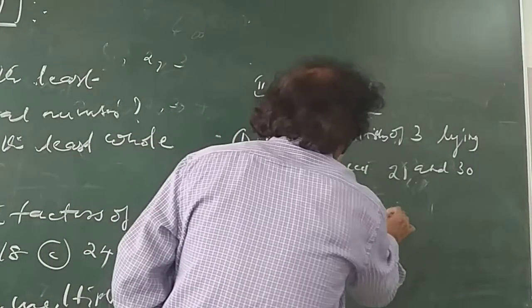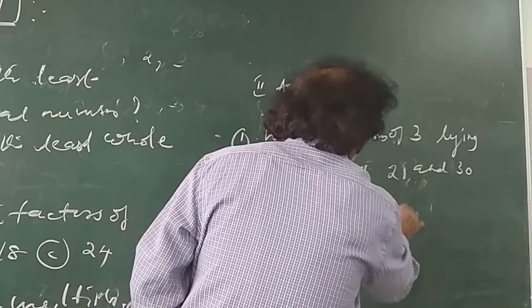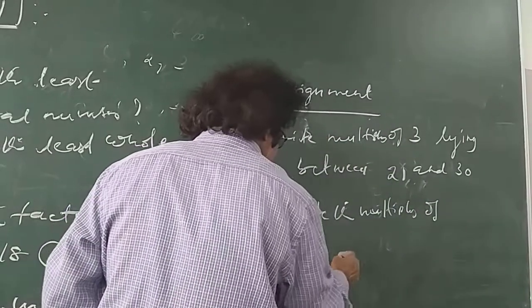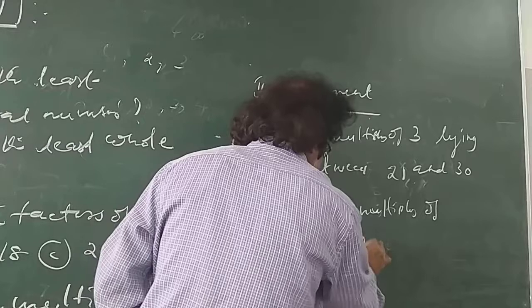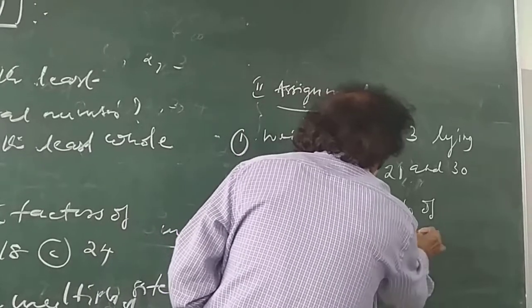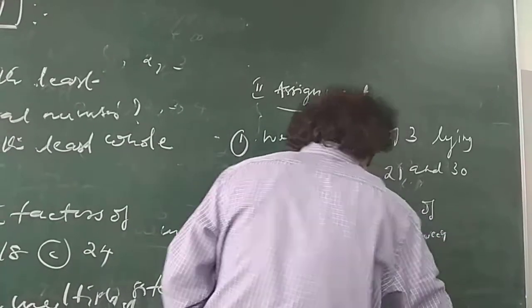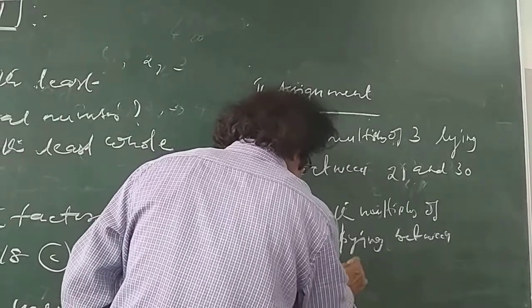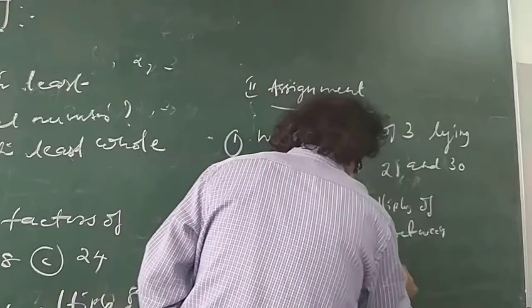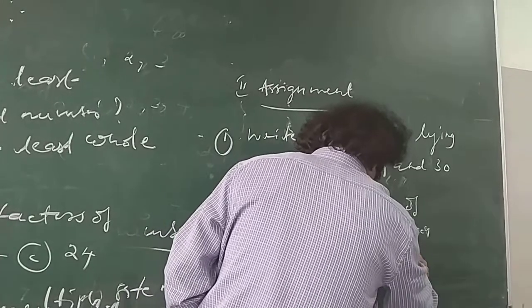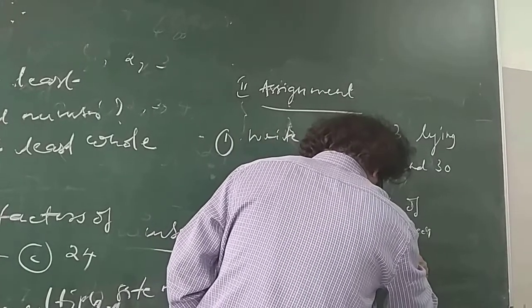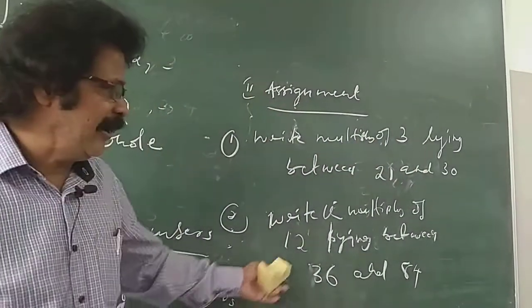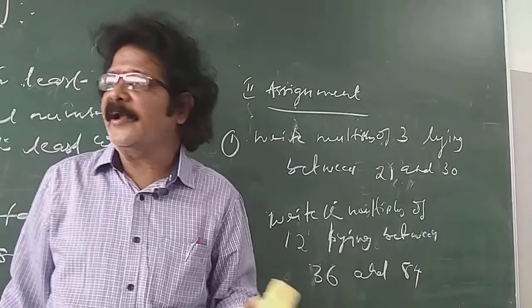Write the multiples of 12 lying between 36 and 85. Multiples of 12 lying between 36 and 85.